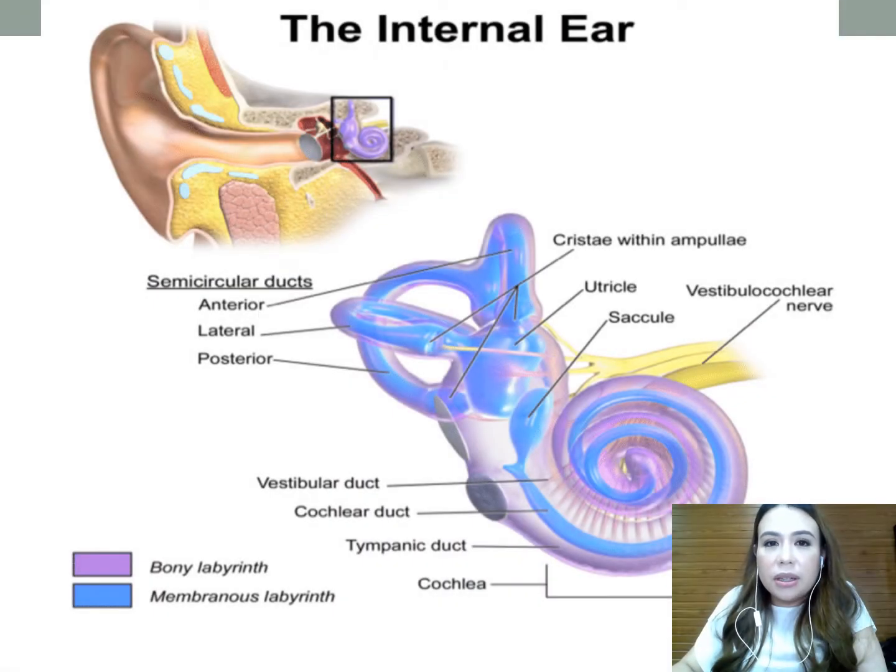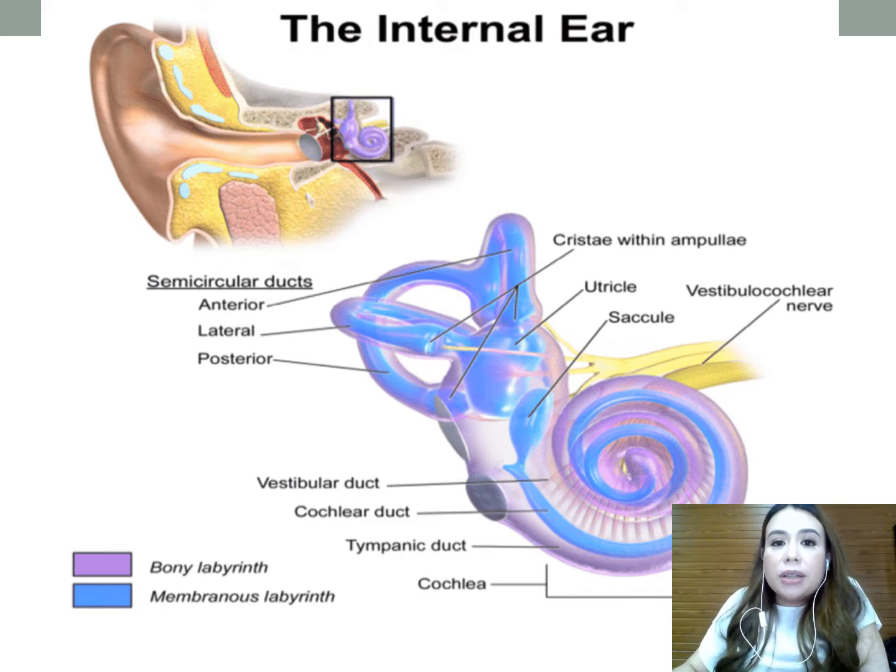Now let's go to the inner ear. The inner ear is contained in the petrous apex of your temporal bone and is encased in a bony structure called your osseous labyrinth, or your bony labyrinth. The bone that forms the cochlea and vestibular labyrinth is the hardest bone in the human body and is akin to ivory in its density.